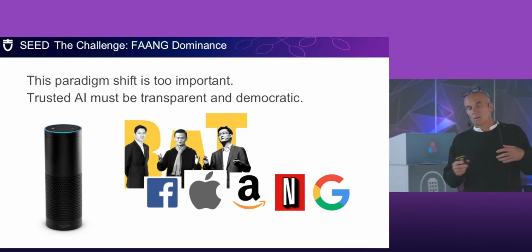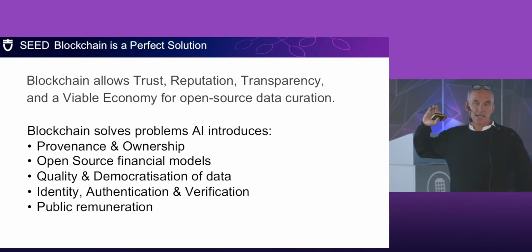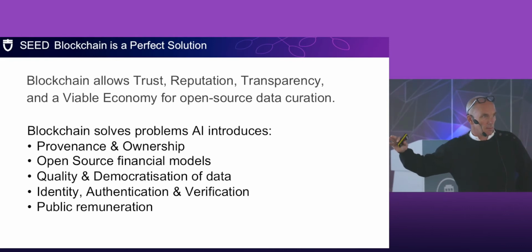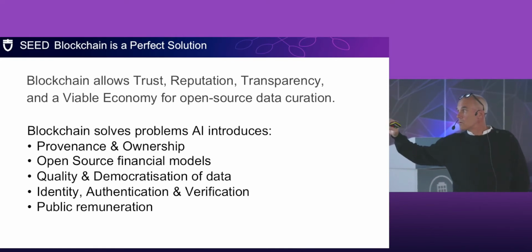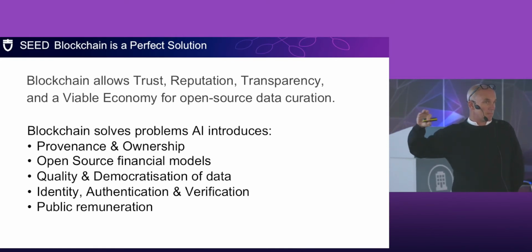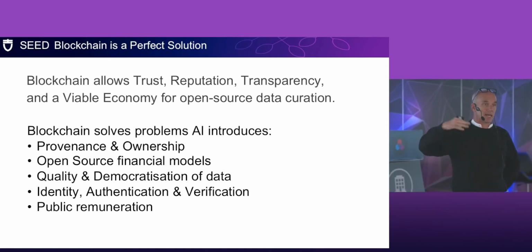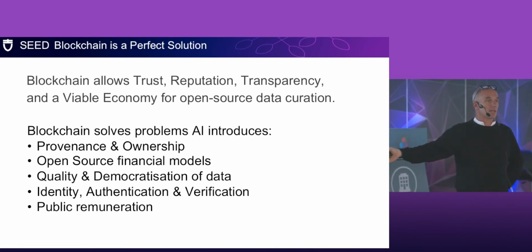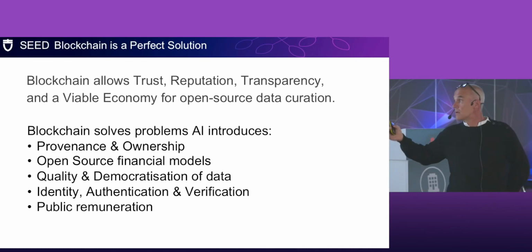So enter blockchain. By providing a data curation market, a market in which people are able to offer data for bots and multimodal systems, we solve a number of these problems. We have the provenance and ownership, in which if somebody provides data, then there can be a cryptographic hash that says that this entity provided a particular set of data, whether it's end user data or functional data to drive the bot.